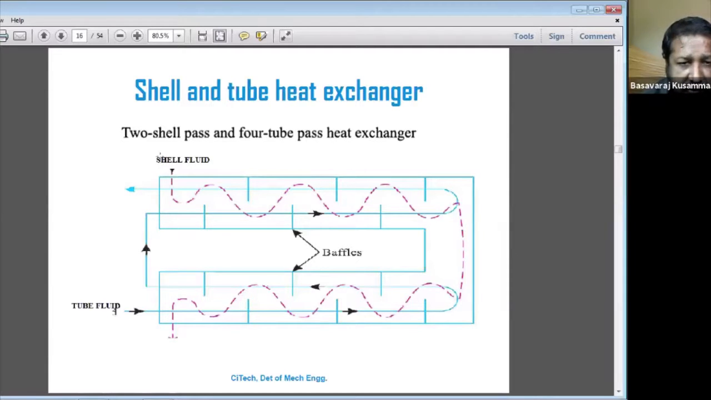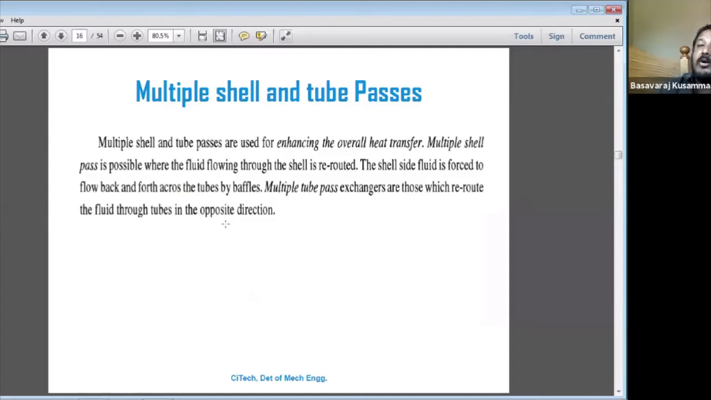Then, for effective cooling, the other fluid will be passed through the shell, across the tubes and baffle plates, and cooling will take place effectively. Heat will be transferred from the hot fluid to the cold fluid. So this is the example of a shell and tube heat exchanger. What type of shell? Two shell pass and four tubes. Here there are one, two, three, four tubes, and two shell passes. Next one is the multiple shell and tube heat exchanger.